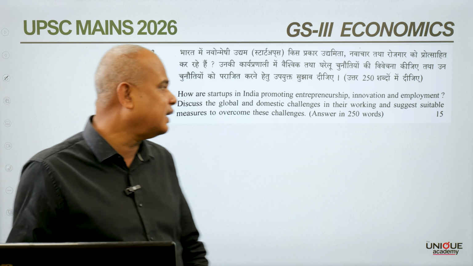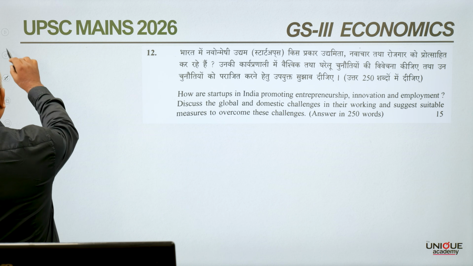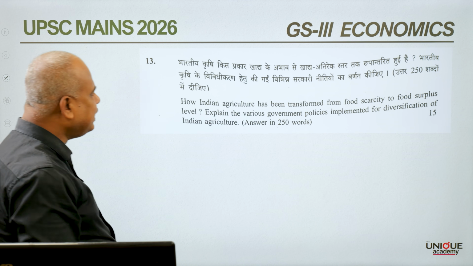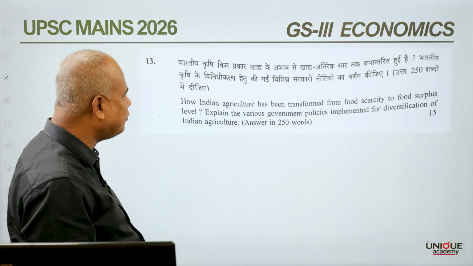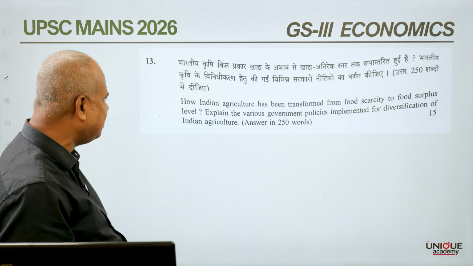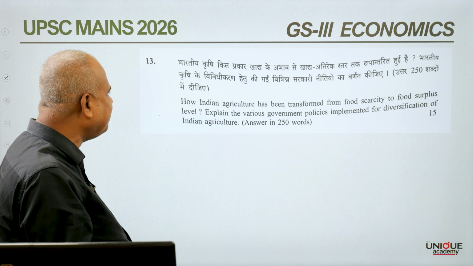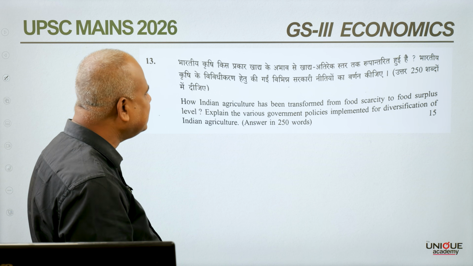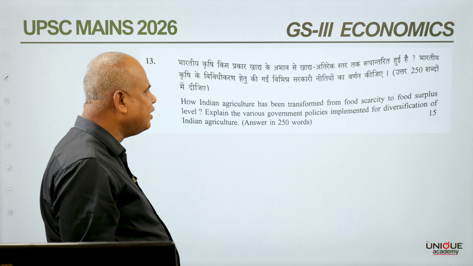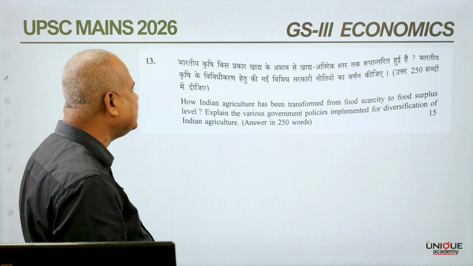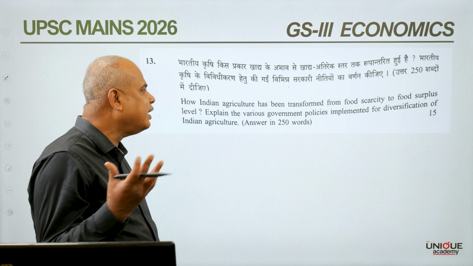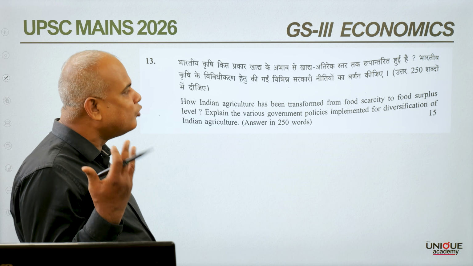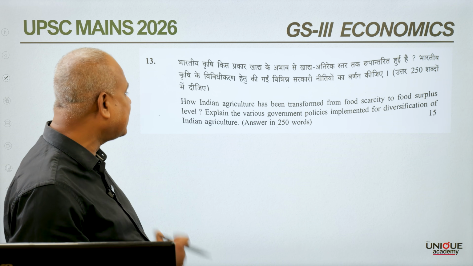Next question is how Indian agriculture has been transformed from food security to food surplus level. Now, if we look at the years from 1950 to 1960, those were the years of food security, where even for food crops India was not self-sufficient, and India used to import food crops from other countries.